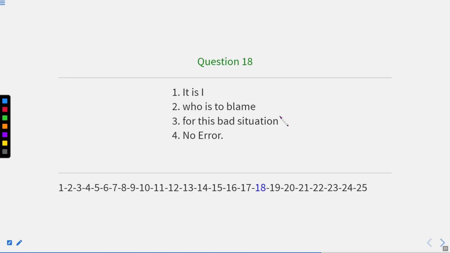This is question number 18. It is I who is to blame for this bad situation. Now in this case, the verb depends on the subject, and for "I" we cannot use "is"; instead we should use "am." So the correct sentence will be "it is I who am to blame for this bad situation." So our answer is second, where we should write "who am to blame."